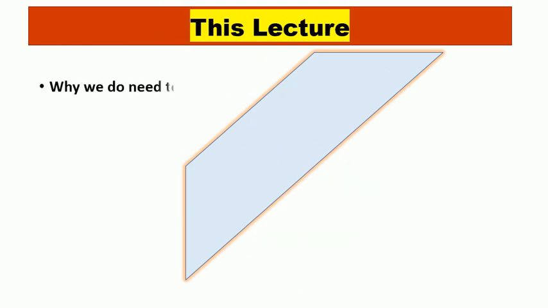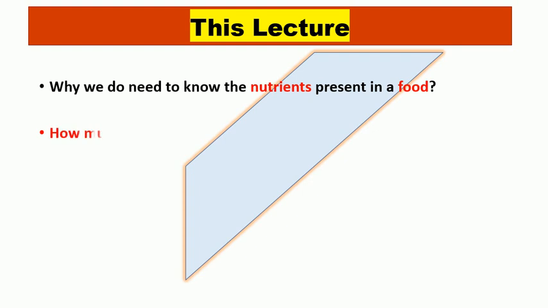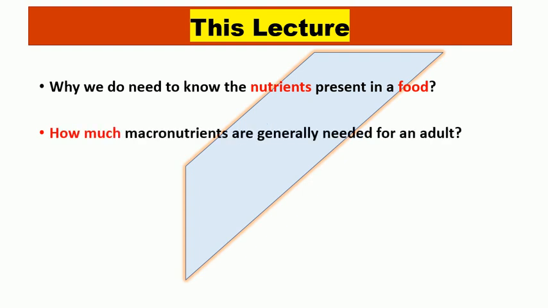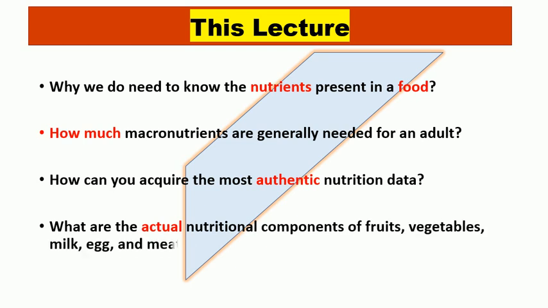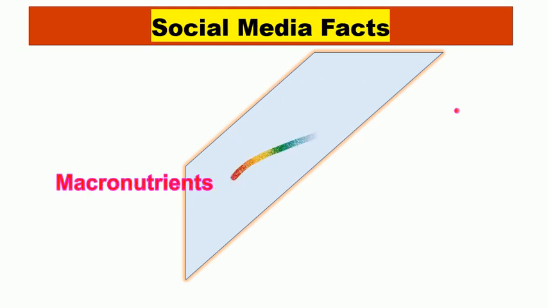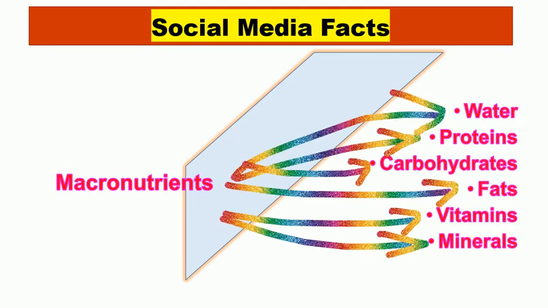In this lecture, you will know why we need to know the nutrients present in a food, how much the macronutrients are needed for an adult, how you can acquire the most authentic nutritional data, and what are the actual nutritional components of fruits, vegetables, milk, egg, and meats. Macronutrients include water, protein, fat, vitamins, minerals, and carbohydrate. In this lecture, I will not go into the details of various functions of macro and micronutrients. If you still want to know, then you can ask me.